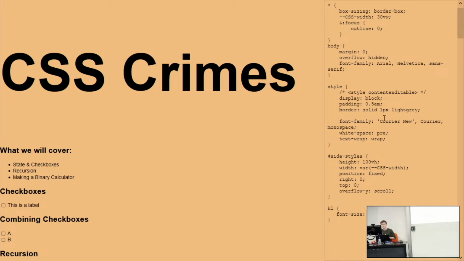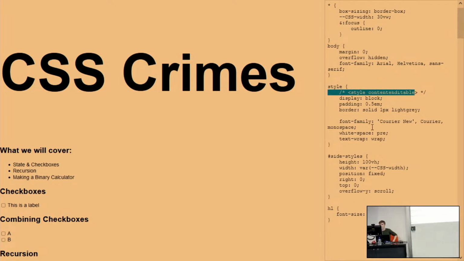So this very basic stuff, I have a basic reset thing that sets the width of this sidebar in case I needed to change it. The focus of any elements in the outline, just removing them. I'm going to set some basic things to the body, not so much to worry. In our style tags, I've just made sure that you can actually see them, so you need to make sure that they're display block, otherwise they're not going to be visible. Also make sure that you have the contenteditable so that you can edit them.